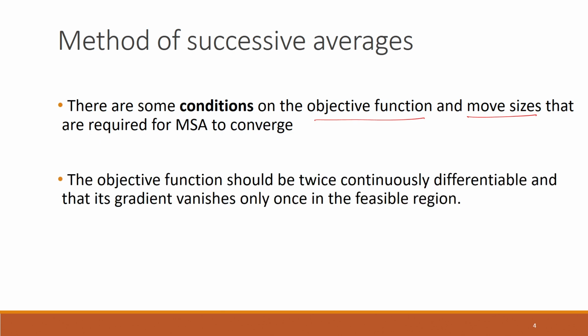For example, the objective function should be twice continuously differentiable, and its gradient should vanish only once in the feasible region. These conditions are ensured for the objective function of stochastic user equilibrium, but we will not be testing them here.